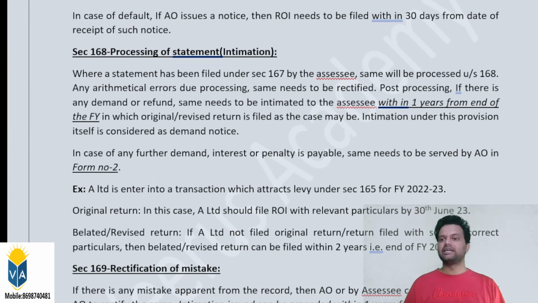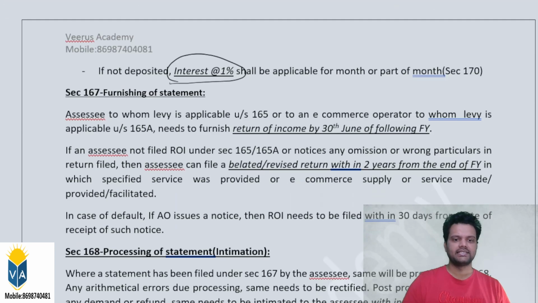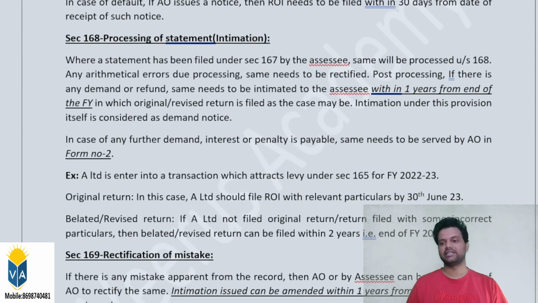Now I'm moving on to furnishing the statement. If you see in the TDS provisions also, you need to file a quarterly return, 26Q, 27Q, etc. Similarly, for equalization levy also, whoever is the deductor has to furnish a return of income. Moving on, sections 167 to 169, I'll cover in the later part when I'm talking about return filing.